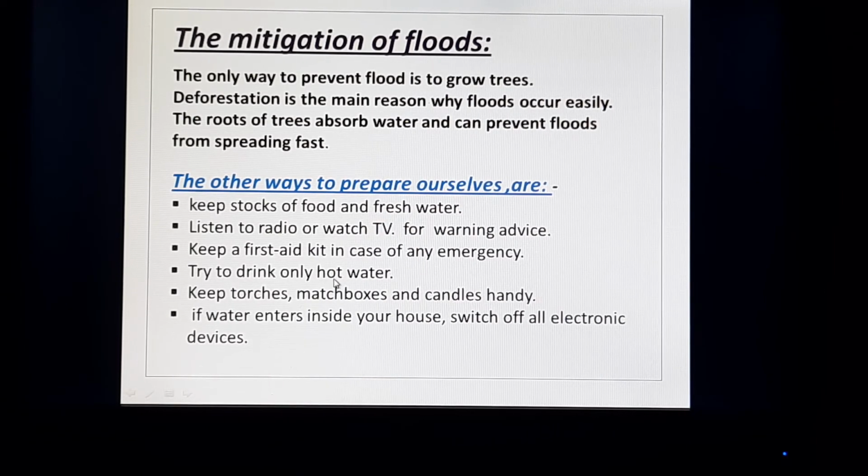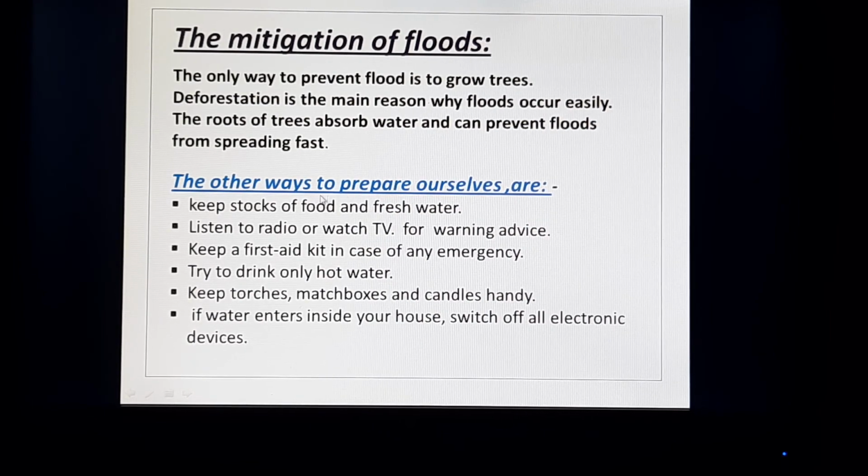And try to drink only hot water. You must boil the water and drink that pure water, because waterborne diseases will happen due to the flood. And keep torches, matchboxes, candles handy, and if water enters your house, switch off all the electronic devices, because there could be a short circuit from the waterlogging.